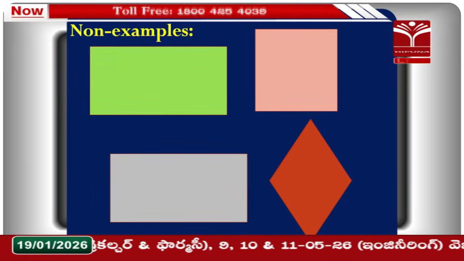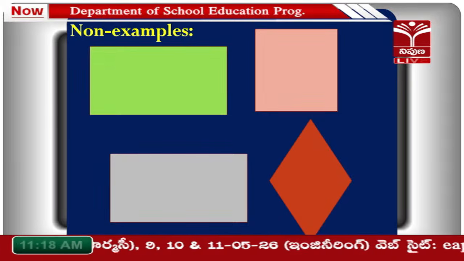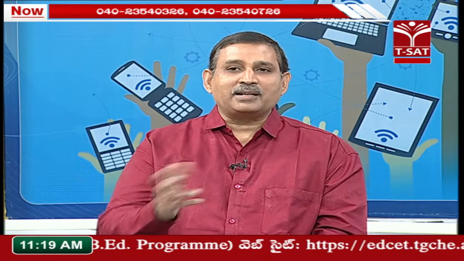Why they are not similar means only one condition is satisfied, but the other condition is not satisfied. Their corresponding angles are equal, but corresponding sides are not in proportion. On the other hand, suppose we consider a rectangle and a rhombus, what happens there? You observe. There you can see that corresponding angles are not the same. Or if you consider a square and a rhombus also, corresponding sides are equal, but corresponding angles are not the same. They are also not similar.